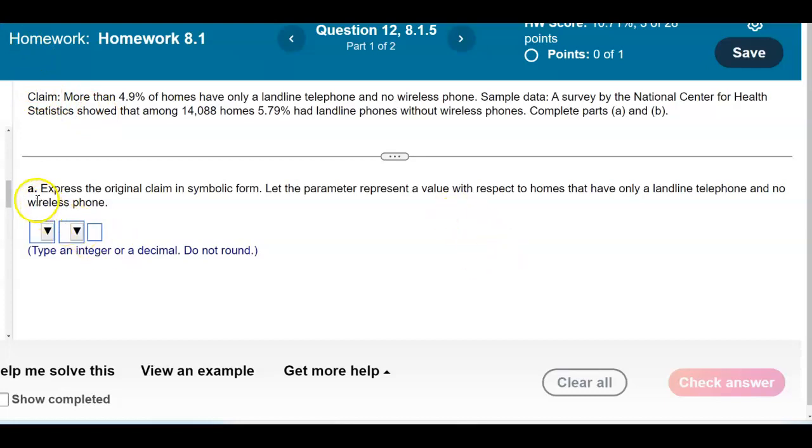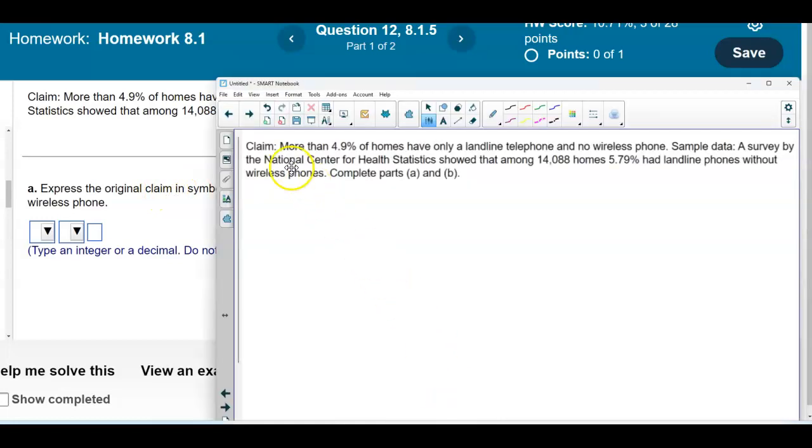Now for part A, it says express the original claim in symbolic form, and let the parameter represent a value with respect to homes that have only a landline telephone and no wireless phone. Okay, so let's take a look at the claim. When you're looking at these problems, you always want to make sure that you see what the claim is, and we're going to highlight the claim, and that is the claim.